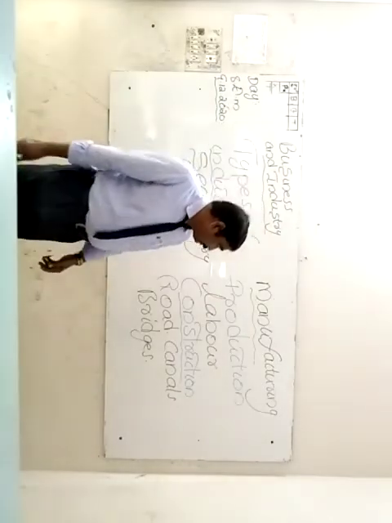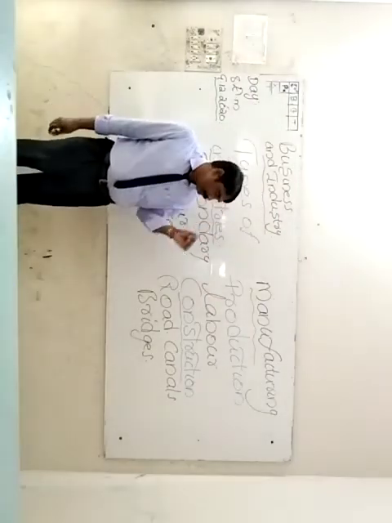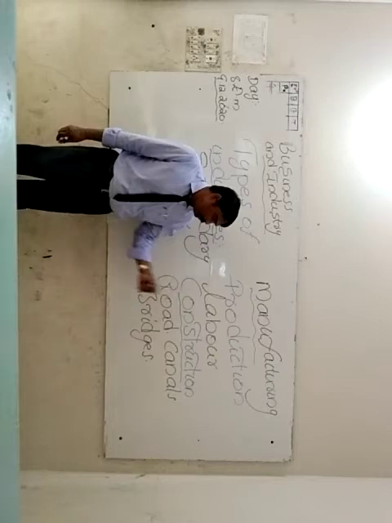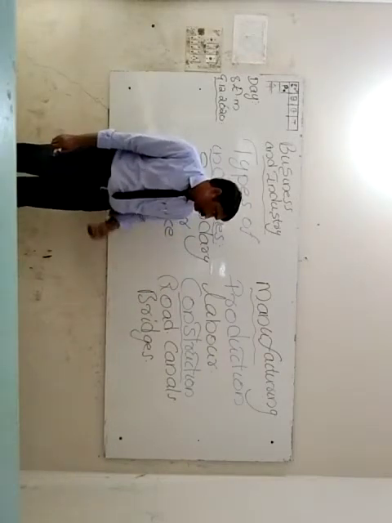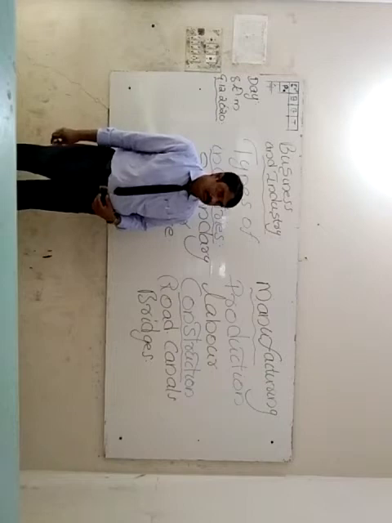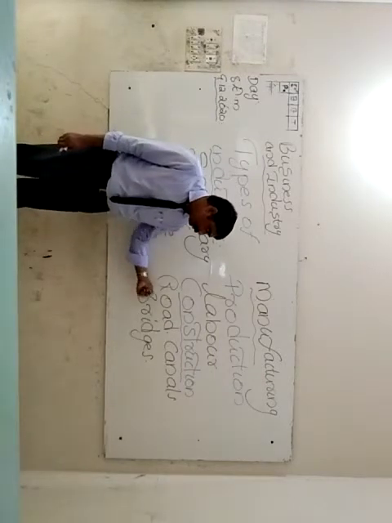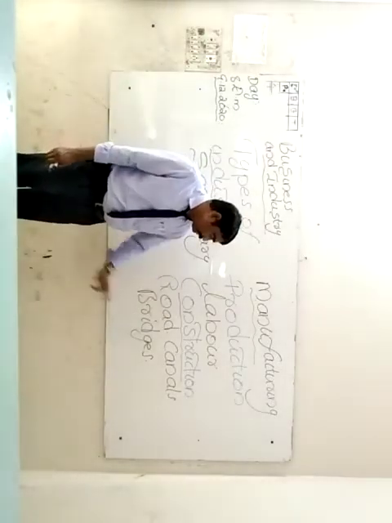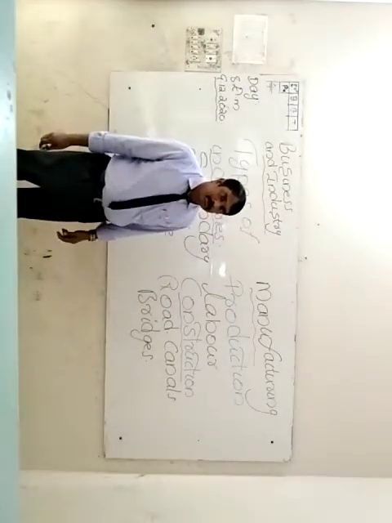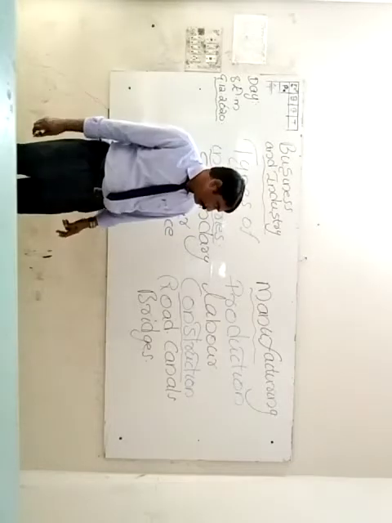Then construction industries. What is the meaning of construction industries? Also we have to know construction. They are producing or making so many things. Construction of roads is an example of a construction industry.